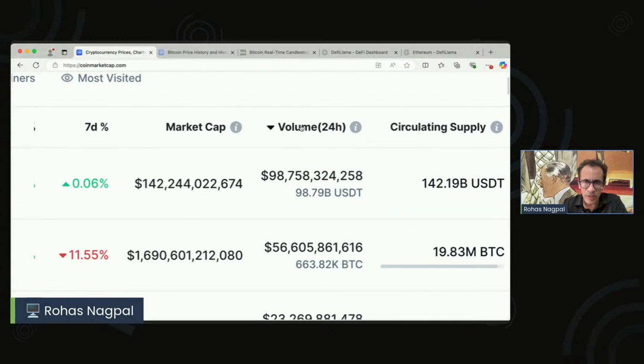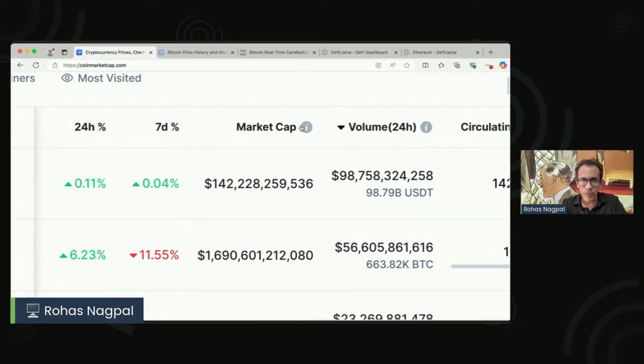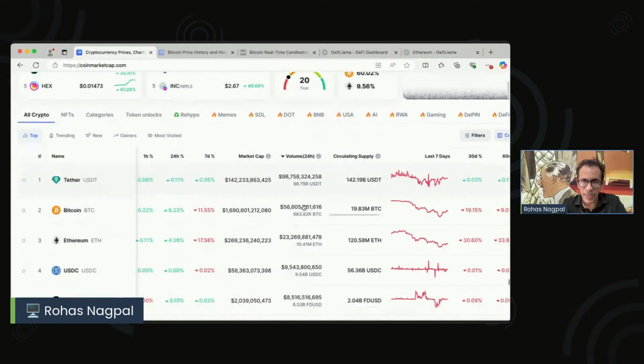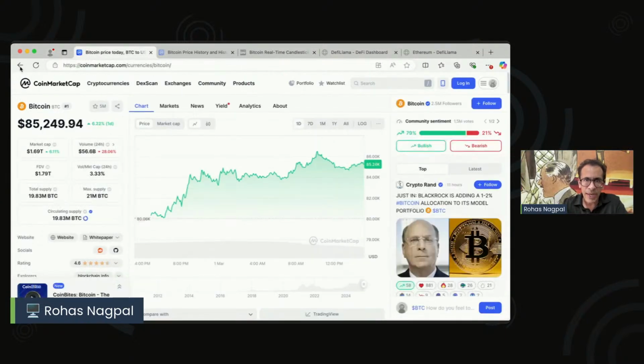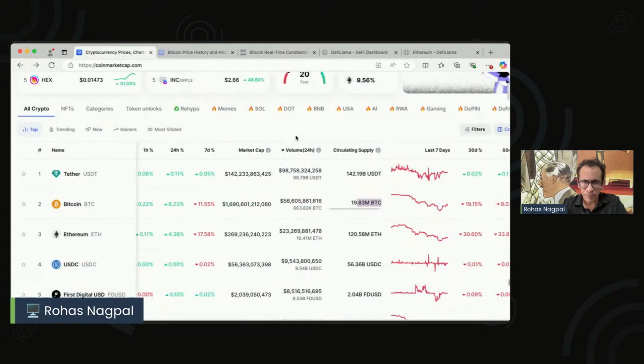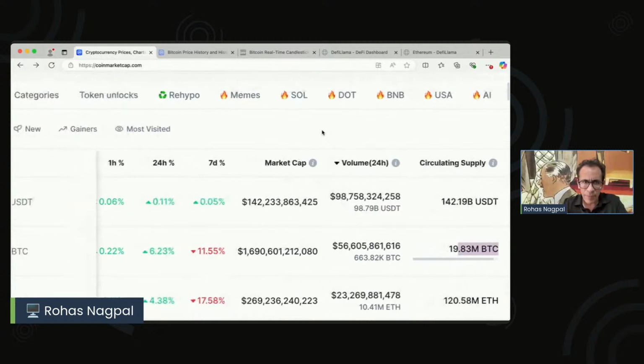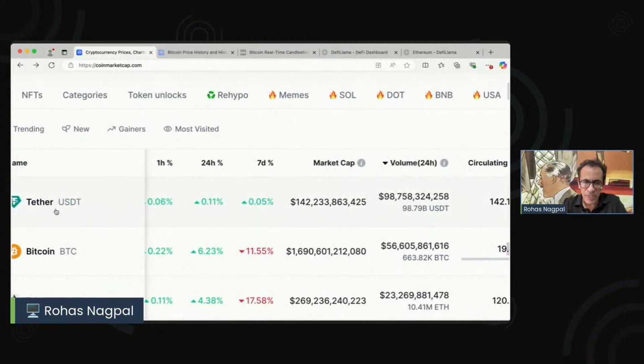And if you want to see in terms of volume which are the highest, we can just click on that button. And there you'll be surprised to know Bitcoin is not the highest traded. Sorry, the highest traded is actually a stable coin called Tether. So here, based on volume, the number one is Tether, the second is Bitcoin, and the third is Ethereum. And here we can see their 24-hour trading volumes.